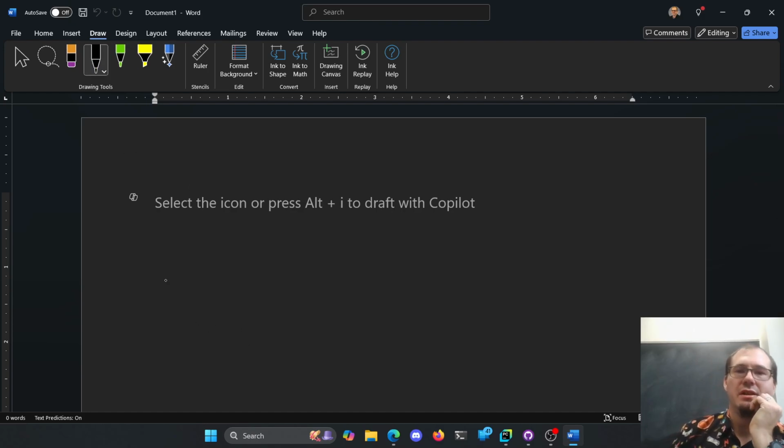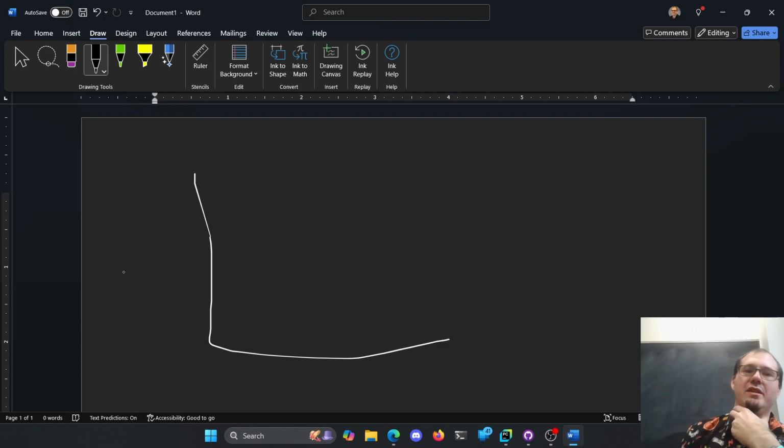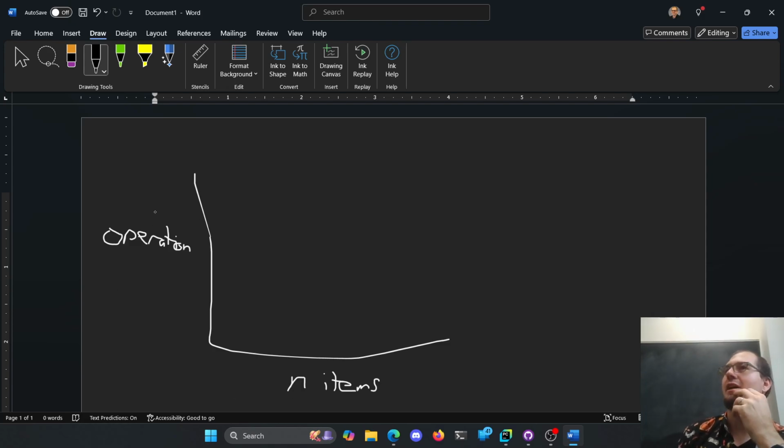So if you imagine we have a little graph here. Is that a little graph? So this is the n items, and this is the operations. I should have just written this here, but I was committed to using the little drawing tool. So n items across the x-axis, operations on the y-axis here.